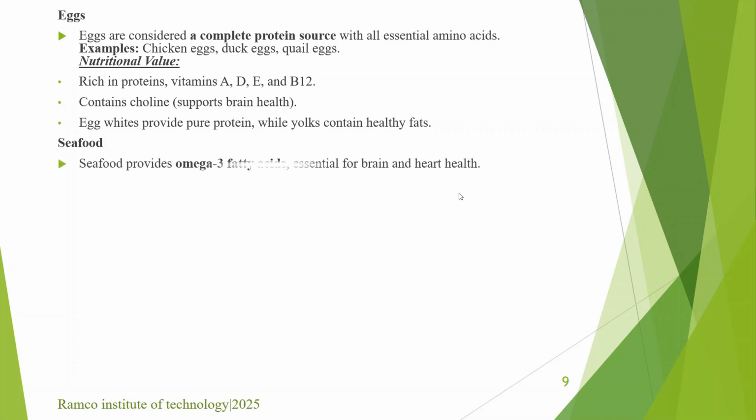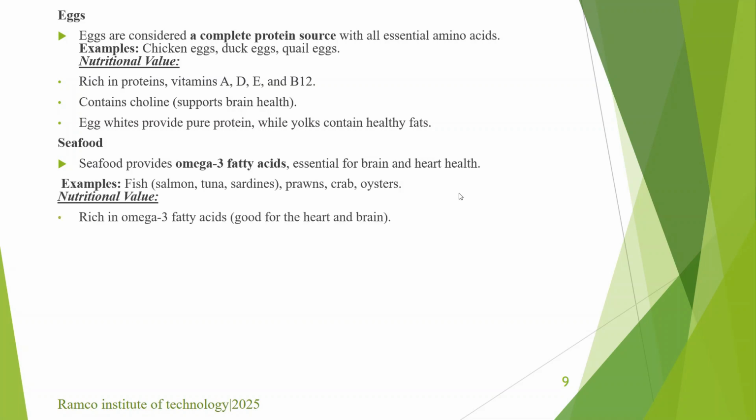Then seafood. Seafood provides omega 3 fatty acids, essential for brain and heart health. Examples: fish, prawns, crab, and oysters. Nutritional value: it is rich in omega 3 fatty acids, good for heart and brain. It is high in lean proteins and low in saturated fat. Since it has lean proteins, it is easily digestible, and it provides iodine, essential for thyroid function.